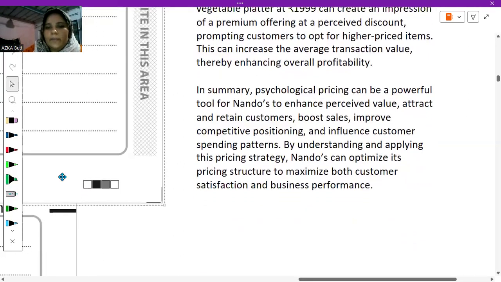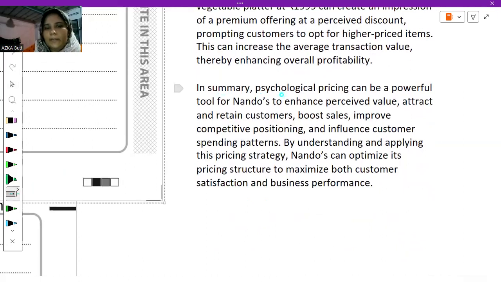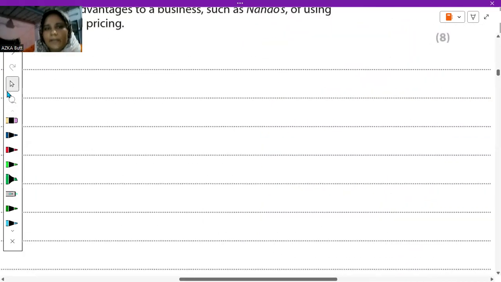And in the summary, I have written that psychological pricing can be a powerful tool for Nando's: enhance perceived value, attract and retain customers, boost sales, improve competitive positioning, and influence customer spending patterns. By understanding and applying this pricing strategy, Nando's can optimize its pricing structure to maximize both customer satisfaction and business performance. So this is my conclusion part, or you can say the evaluation.